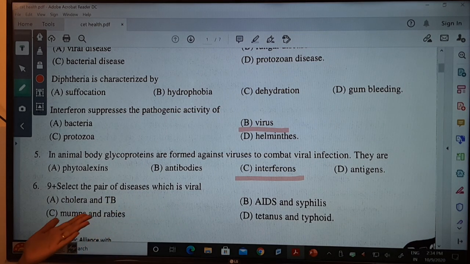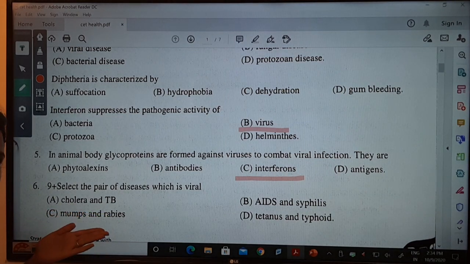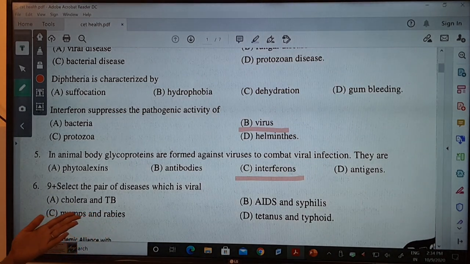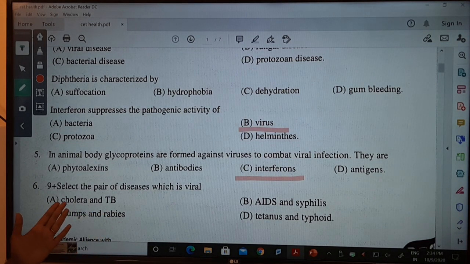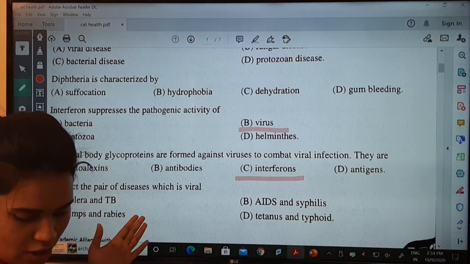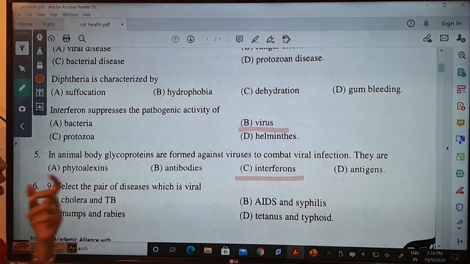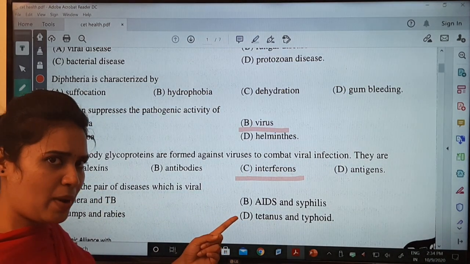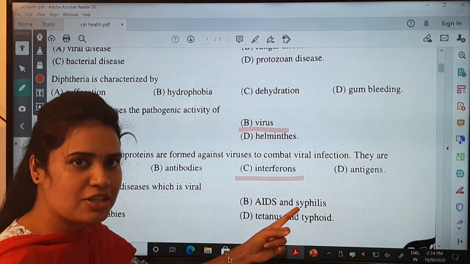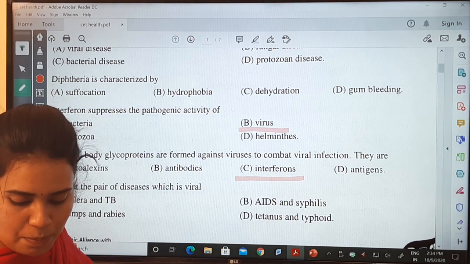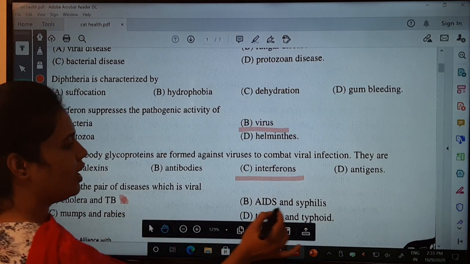They are given a pair of diseases, and they are asking whether both the diseases are caused by virus. Remember, cholera and TB are both caused by bacteria: Vibrio cholerae, and TB is caused by Mycobacterium tuberculosis. Both come under bacterial disease. Now what about AIDS? AIDS is caused by the HIV virus. What about syphilis? Syphilis is caused by the bacteria called Treponema pallidum. That is a bacteria, so this is wrong.